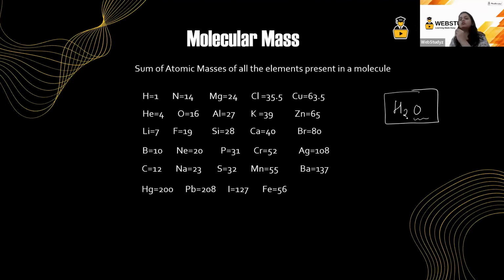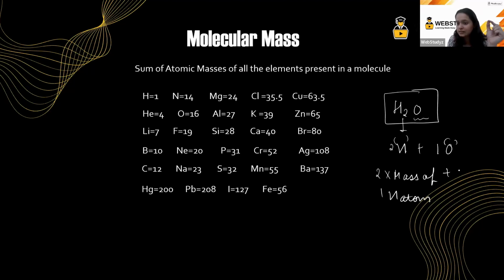So the mass of this water molecule will be 2 into the mass of one hydrogen atom, plus the mass of one oxygen atom. I hope this is very clear.